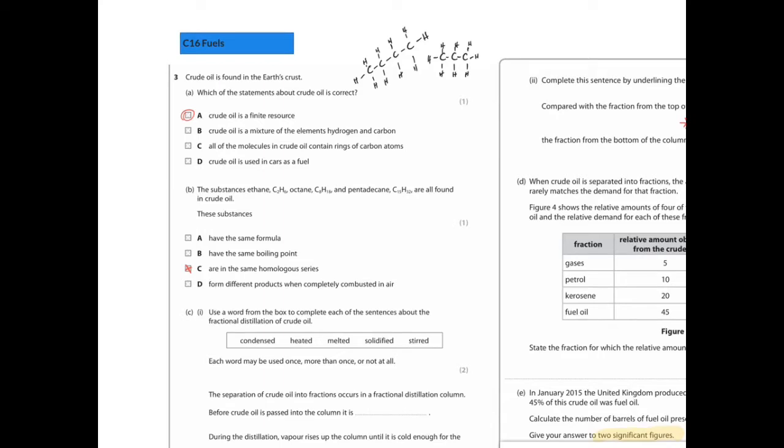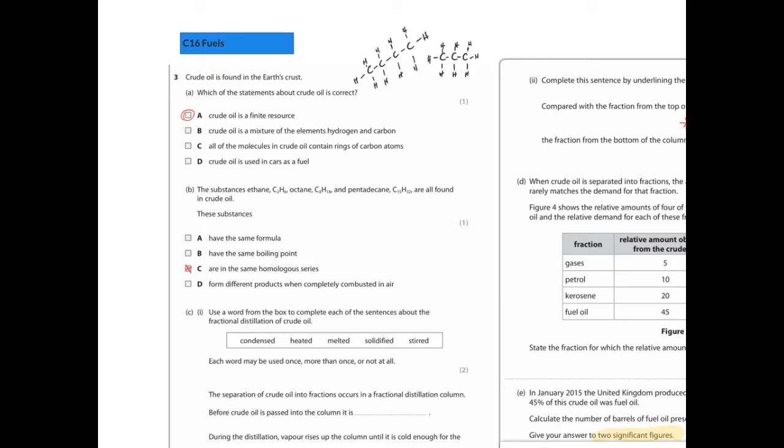Crude oil is basically a mixture of hydrocarbons. Hydrocarbons are molecules which contain long carbon backbones and hydrogen bonded to each of the carbons, like so. The length of the carbon strand can change, and that affects the properties of the chemical. The substance is ethane, C2H6, so that would mean 2 carbons make up the backbone and 6 hydrogens around there, so you can ignore this carbon and these 2 hydrogens.